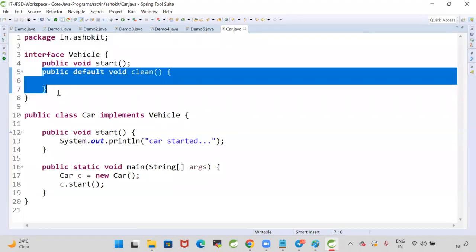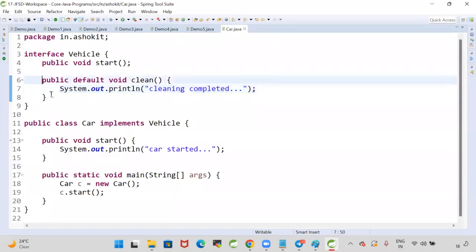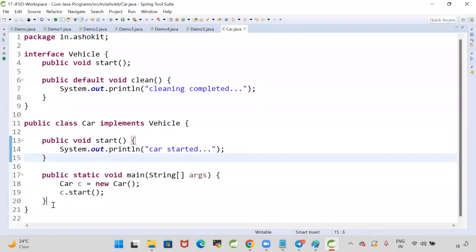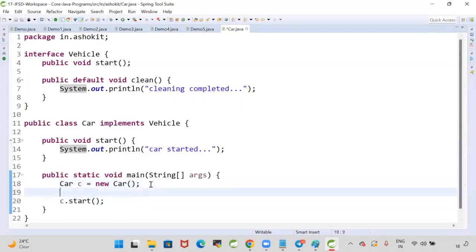This is a concrete method. System.out.println cleaning in progress, cleaning completed. So whenever I add a default method, is it failing my car class? My car class has not failed. I can access the default method happily.